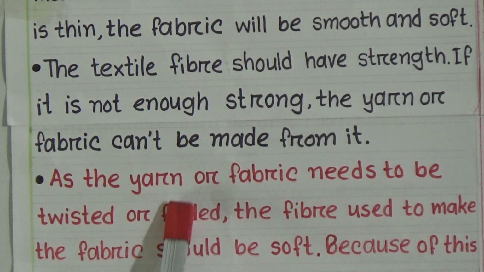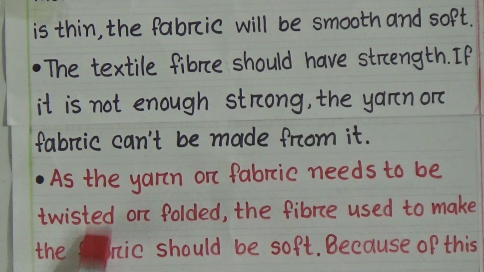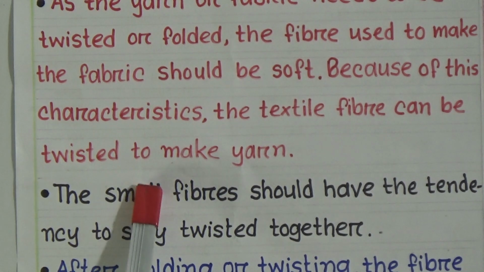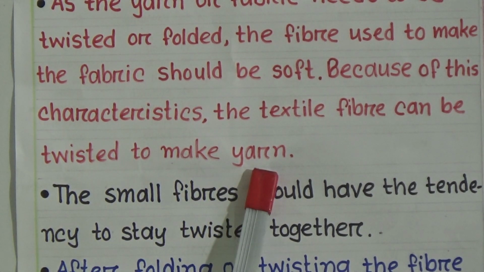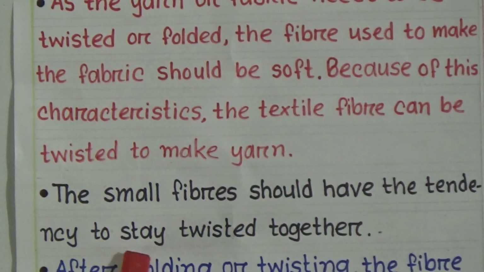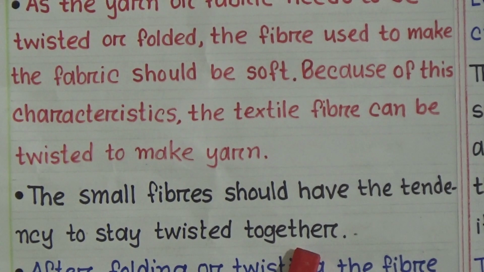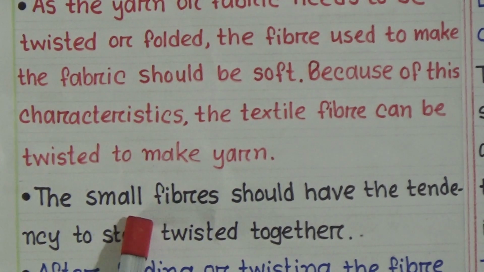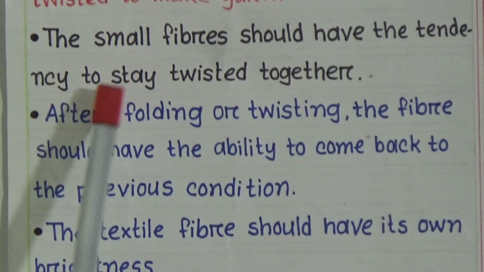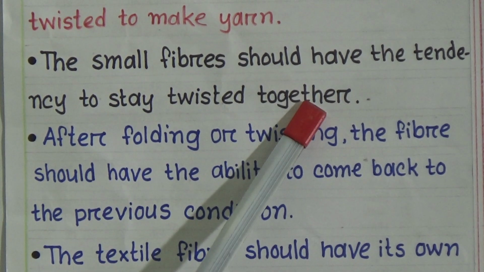Next, as the yarn or fabric needs to be twisted or folded, the fiber used to make the fabric should be soft. Because of these characteristics, the textile fiber can be twisted to make yarn. The small fibers should have the tendency to stay twisted together.